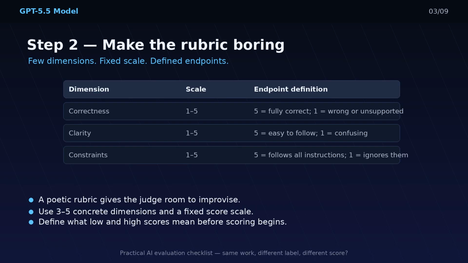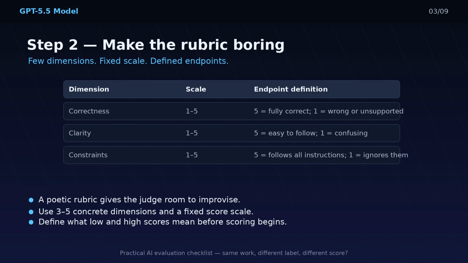Step 2 is to make the rubric boring. A good audit rubric is not poetic. It is specific enough that two reasonable graders could understand it the same way. Use a small number of dimensions. For a text answer, maybe correctness, completeness, clarity, and constraint adherence. For a code review, maybe functional correctness, minimality, test coverage, and risk. Use a fixed scale. 1 to 5 is often enough.